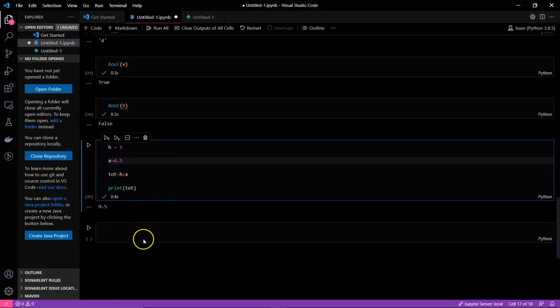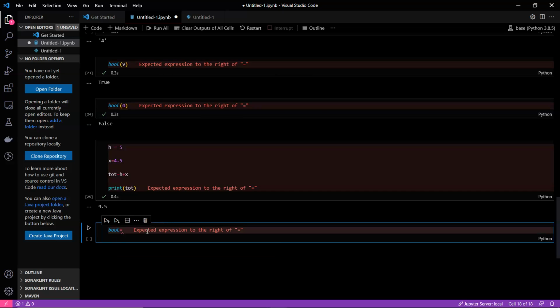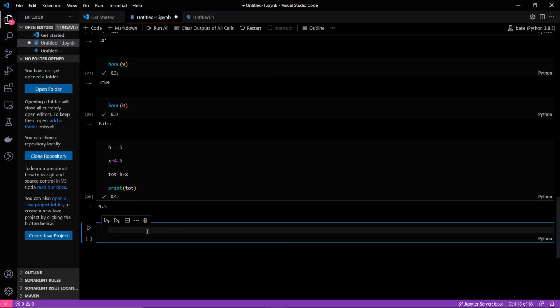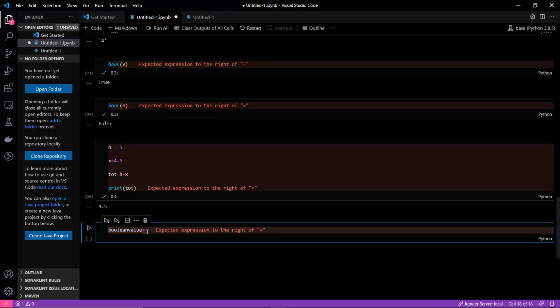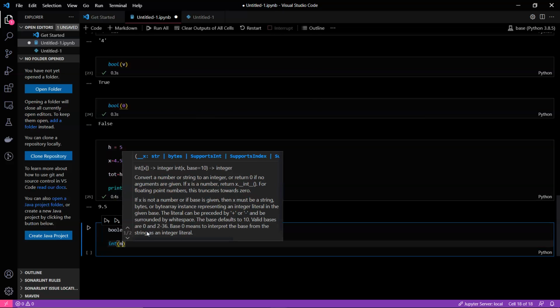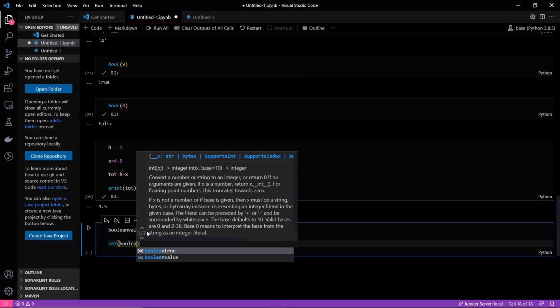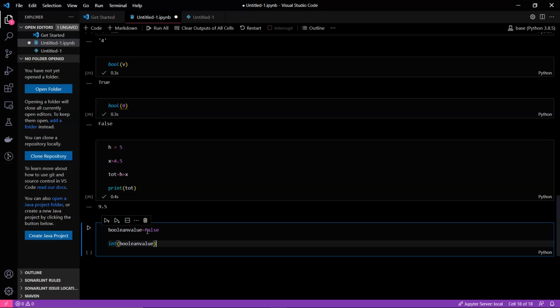And what if I have a boolean value, and let's name it again our favorite, boolean value, and in the boolean value itself we'll give false. Now if I want to convert this boolean value using int, what will I get?